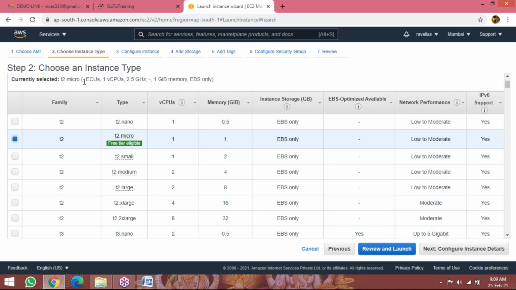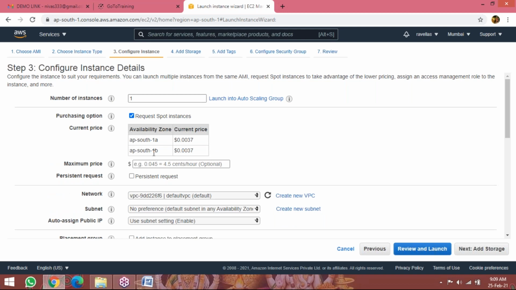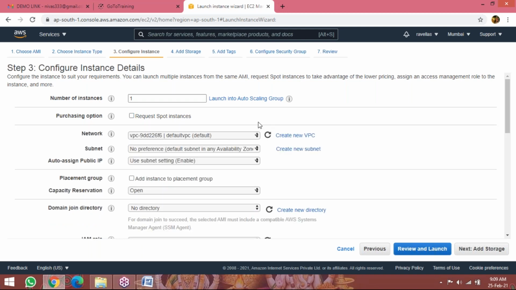See here t2.micro, 1 vCPU, 2.5 gigahertz speed, 1 GB memory. So they are allocating to us. Configure instance details. So how many instances are you going to launch? One instance only. Do you want to purchase any instance, request spot instances, for example? See, now available, $0.37 current price. So we are not going for this spot instances. We are going for on-demand instance. So this is for free tier.